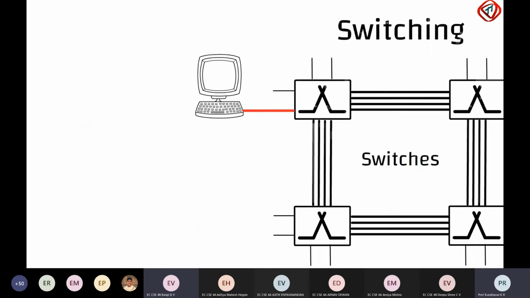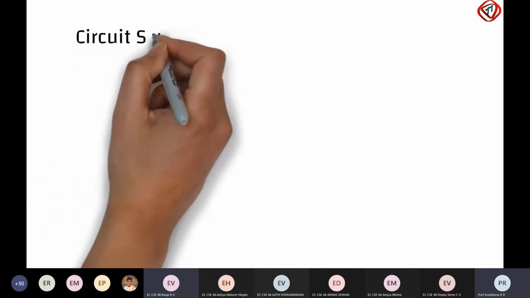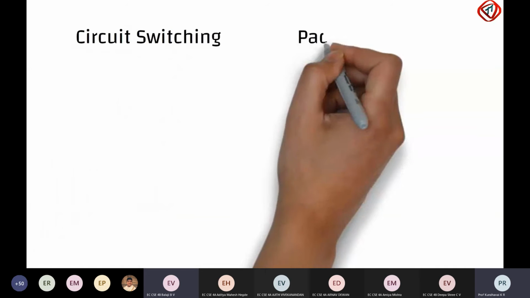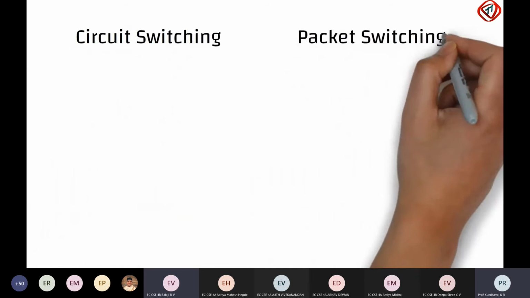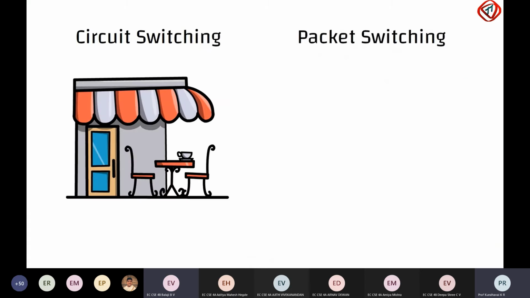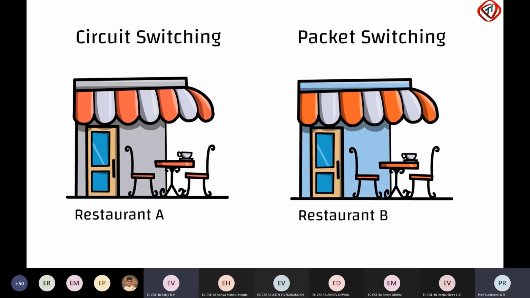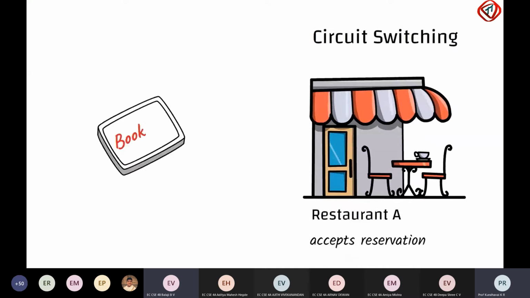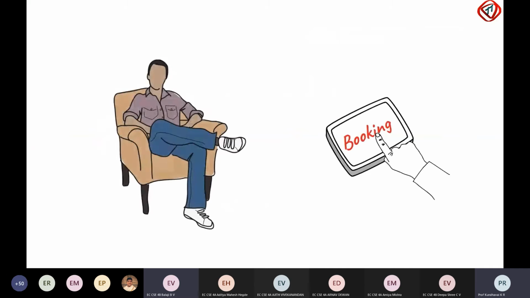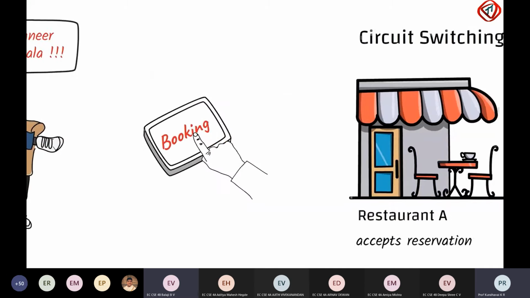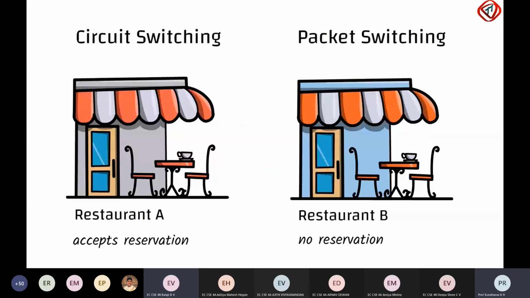In a network, there are 2 fundamental approaches to transfer data from one device to another: circuit switching and packet switching. Suppose there are 2 restaurants, A and B. Restaurant A accepts reservations, while restaurant B does not. If I want to go to restaurant A, I will have to book a table. So, when I arrive at the restaurant, I can immediately be seated and can order my meal. On the other hand, restaurant B does not accept reservations.